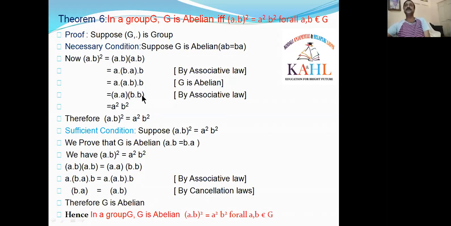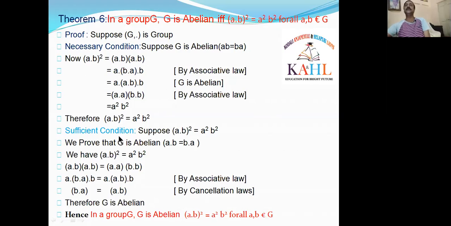A square. What is B into B? B square. Totally what happens? In the RHS, AB whole square. What is in the RHS? It is equal to A square B square. Totally, AB whole square is equal to A square B square. This is the condition we have to prove in the theorem 6 statement, which is in red color. Kindly follow the cursor. Okay, right.